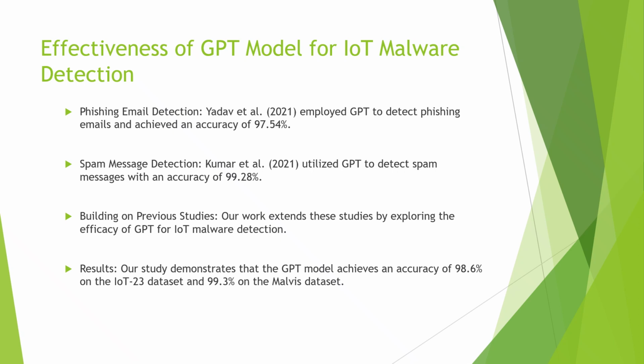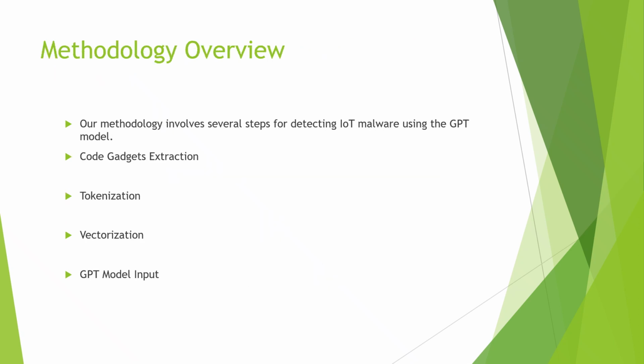Now, let's move on to the methodology overview. Code gadget extraction. First, we extract code gadgets from network traffic data of IoT devices. Tokenization. The extracted code gadgets are tokenized using a tokenizer from the Hugging Face transformers library, converting them into neural tokens.